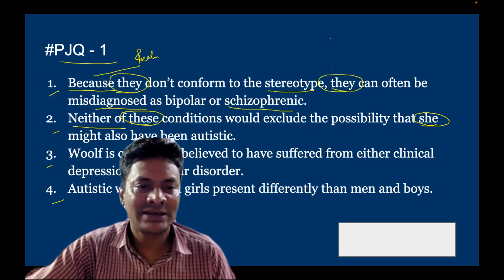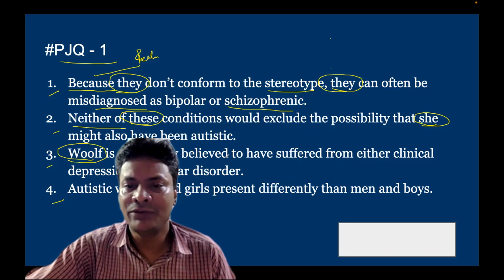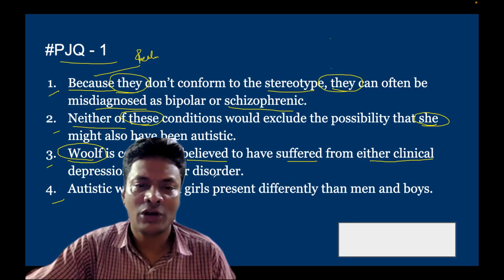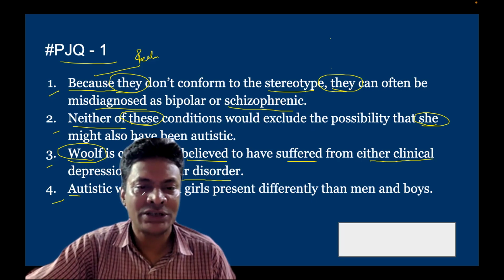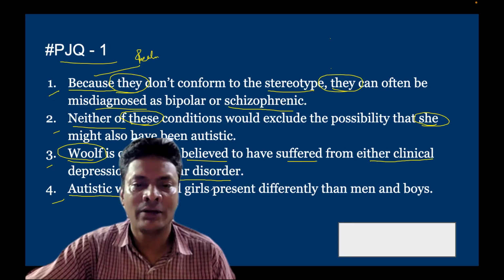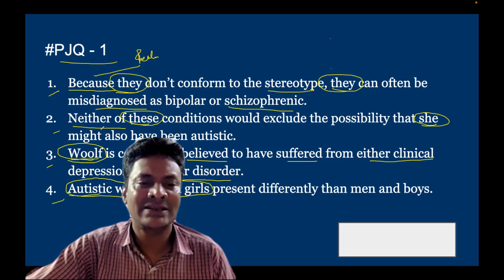Then the third states Woolf is commonly believed to have suffered from either clinical depression or bipolar disorder. And the fourth one states autistic women and girls. Now this is indicating a subject of the sentence, Woolf is a subject of the sentence, right?